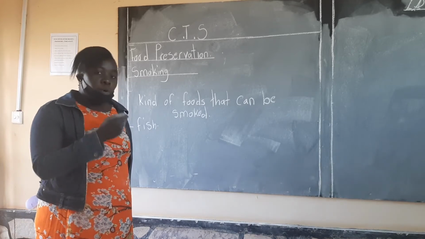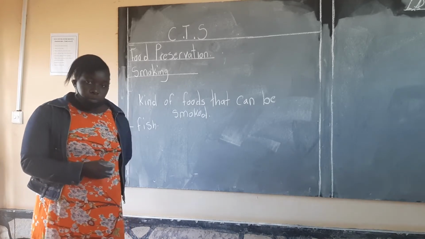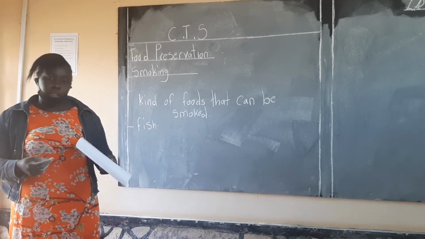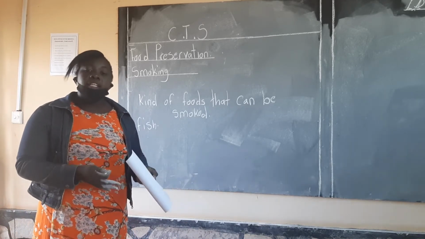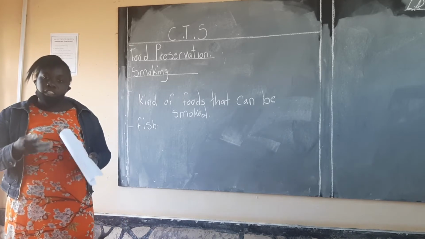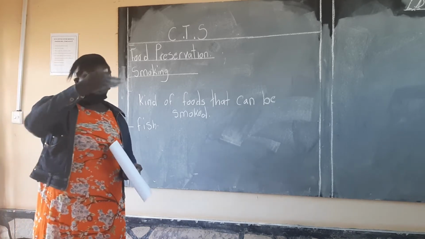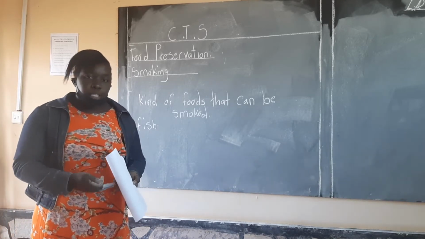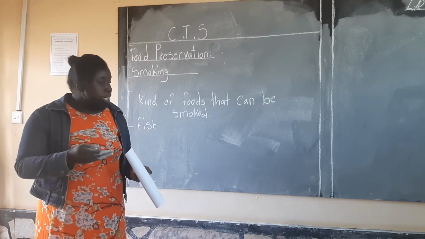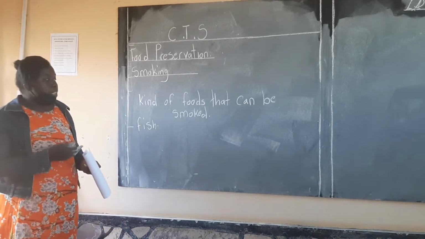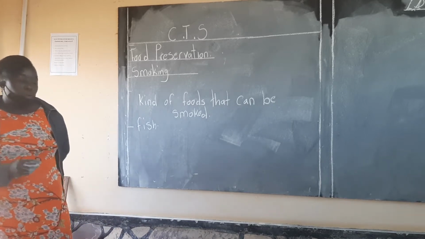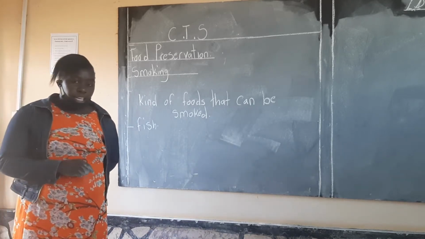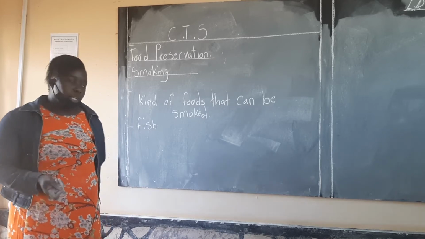When fish is caught by the fishermen, sometimes they have an excess of fish. So instead of just keeping it like that, it will easily go bad. So for them to preserve it before they go to the market, they have to do what? To smoke it. So one kind of food that can be smoked is what? Fish. Another kind of food that can be smoked is chicken.